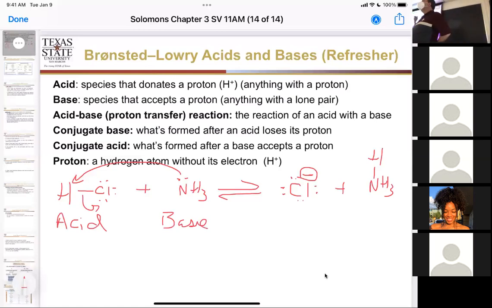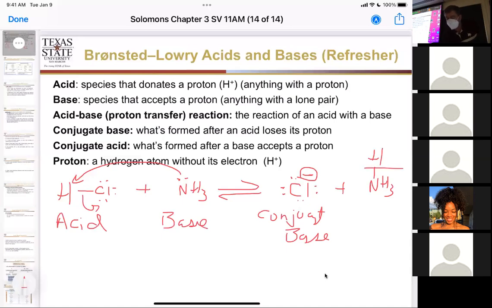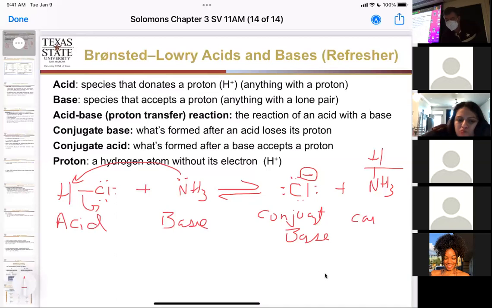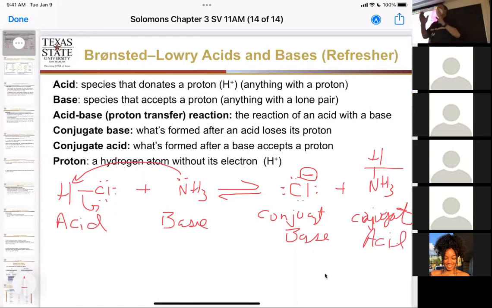Now, can the chlorine by itself on the other side of that reaction act as a base anymore? No, it has no hydrogen to give up, but can it accept a hydrogen? Yes, it's got a negative charge. It can accept a hydrogen. So we're going to call this our conjugate base. And this has a proton it can get rid of, so we're going to call this our conjugate acid.